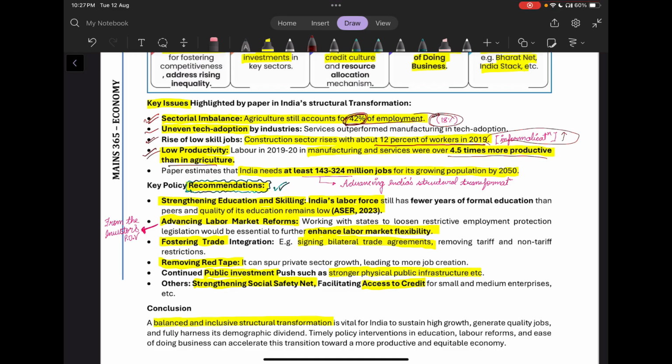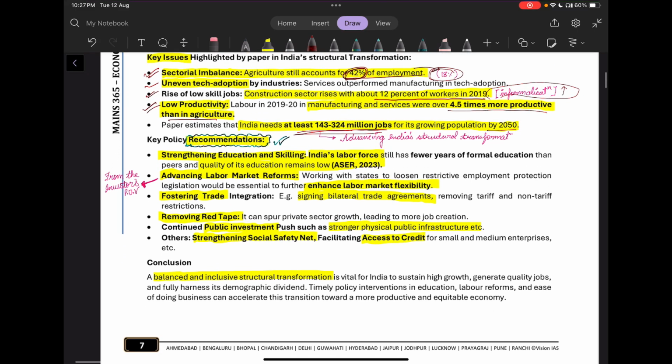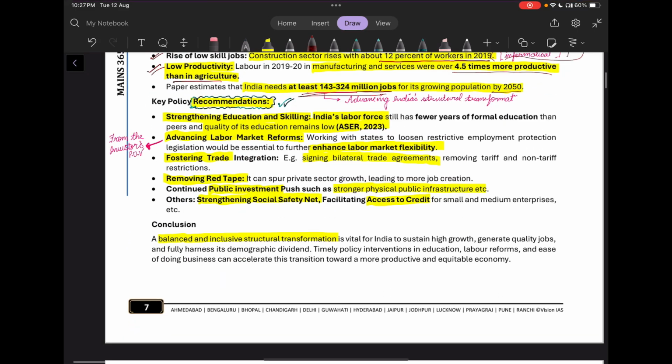The paper also estimates that India needs at least 143 to 324 million jobs for its growing population by 2050. So what will this do? This will advance India's structural transformation. Now that paper also gave some policy recommendations.